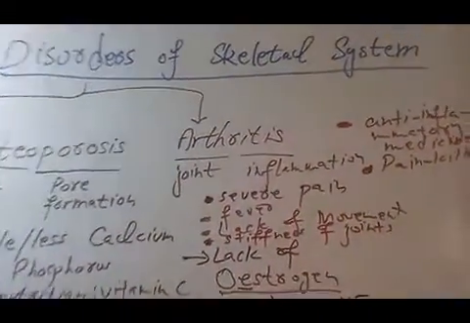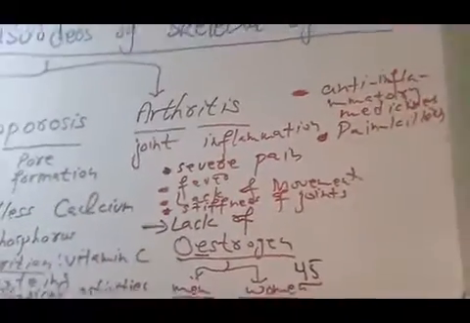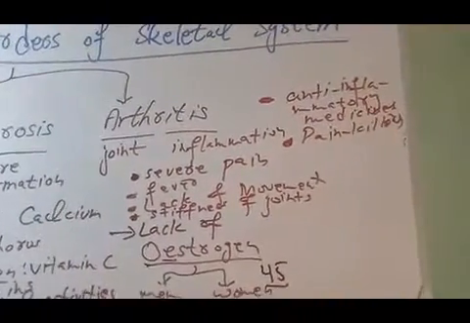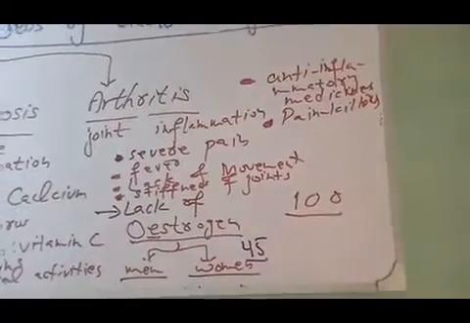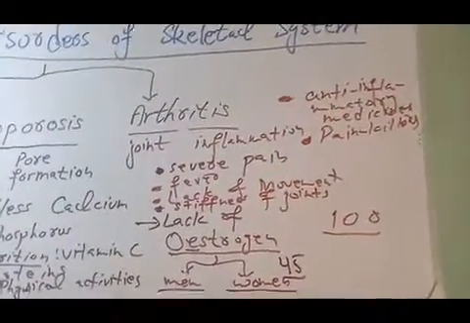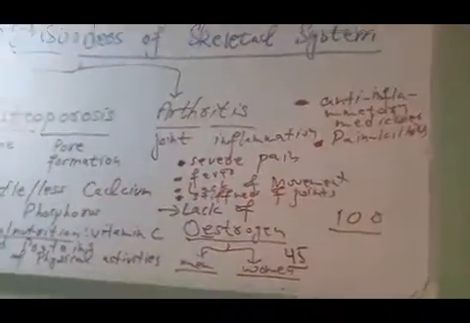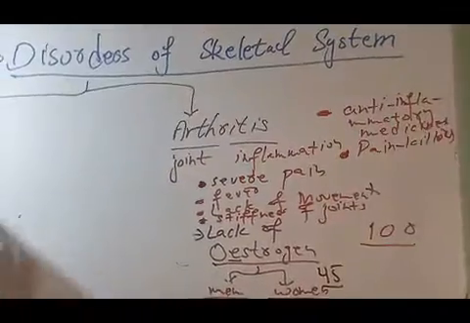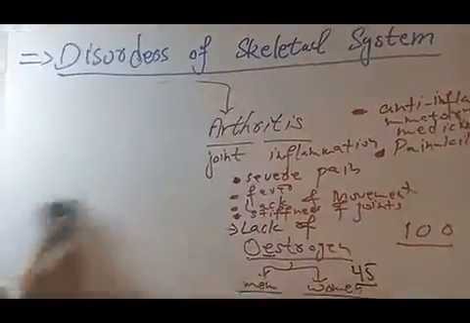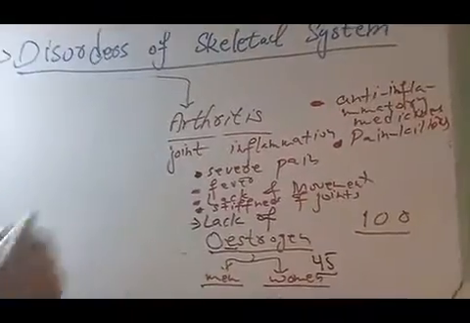Arthritis consists of many types. There are usually 100 types of arthritis, but in your book we will talk about only 3 types of arthritis. There are 3 types of arthritis described in your book.